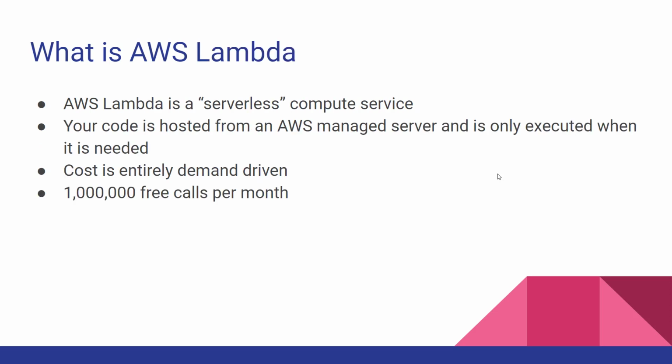So Lambda is a service that we're going to be using in this video. AWS Lambda is a serverless compute service. I have serverless there in quotes because technically, people get confused whenever you say serverless. They think that means that you don't need a server. But what it really means is that AWS is managing the server for you, and you don't need to be worried about the details. So your code is going to be hosted from an AWS managed server, and it's only going to be executed when it's needed. So the cost is entirely demand driven. If nobody is calling your web API from AWS Lambda, then your code is essentially not hosted anywhere. And AWS is managing all of this for you.